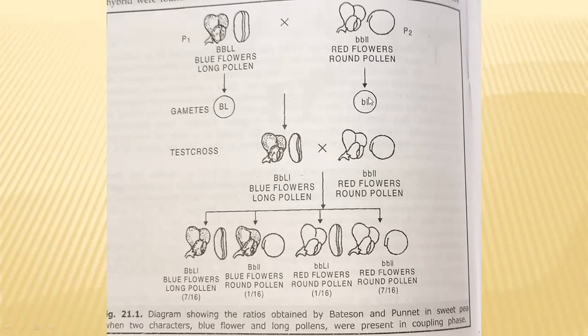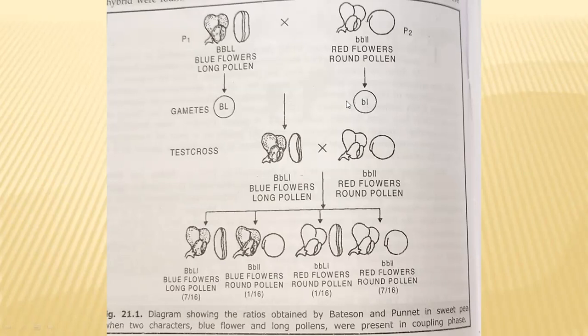They will produce only one type of gametes. All gametes will have both dominant alleles, B and L, in the first plant, and small b, small l in the other.